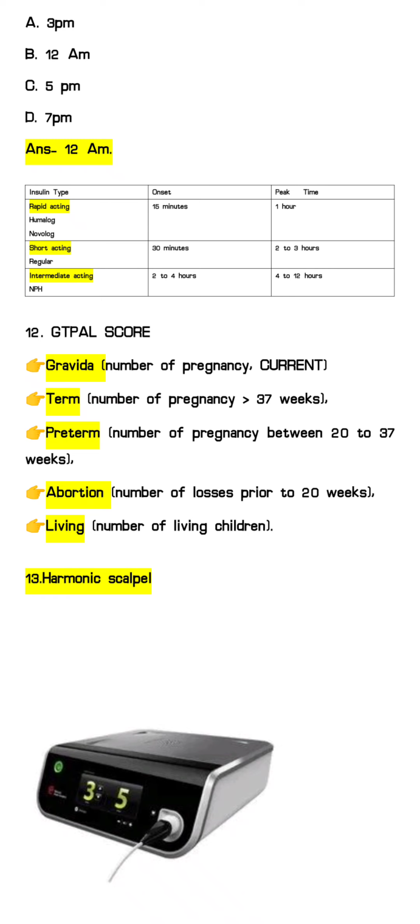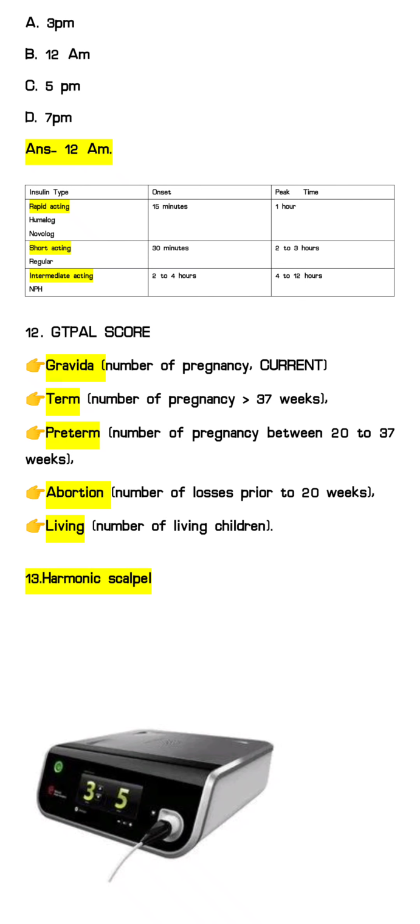T is for term pregnancy, whatever pregnancy is more than 37 weeks comes under term. P is for preterm, whatever pregnancy is between 20 and 37 weeks, less than 37 weeks, comes under preterm. A is for abortion, it includes all the pregnancy losses before 20 weeks. And L is for living, whatever living children there are; if the patient has twins, that is considered 2, and in case of triplets we will consider 3 living children.